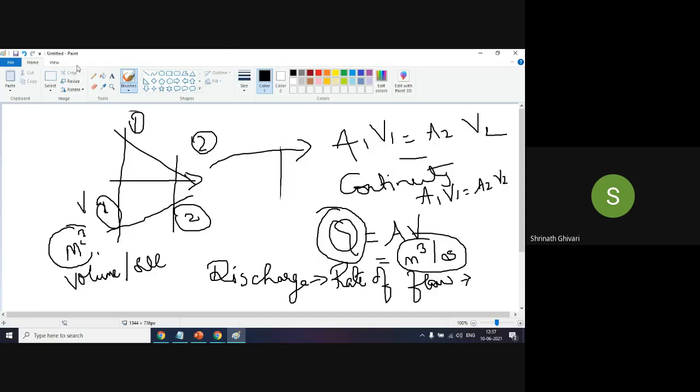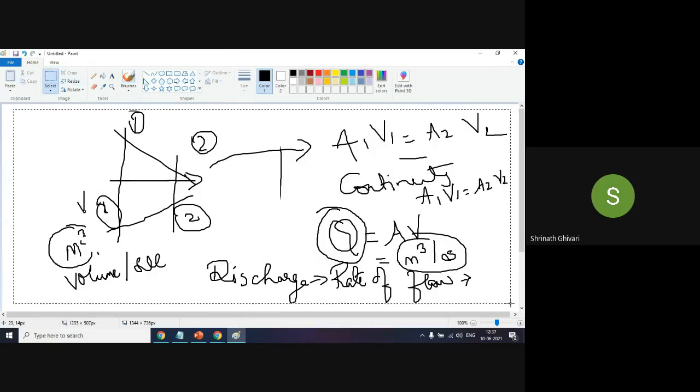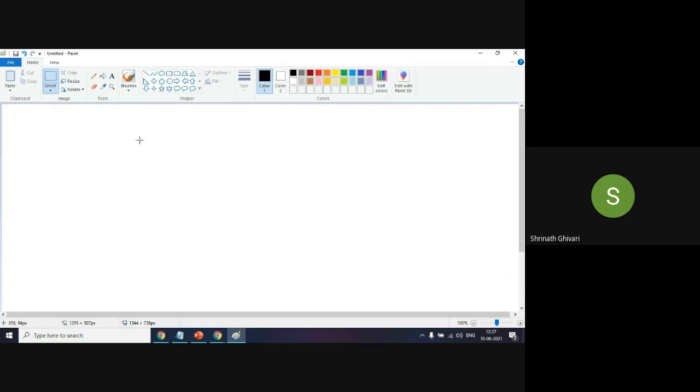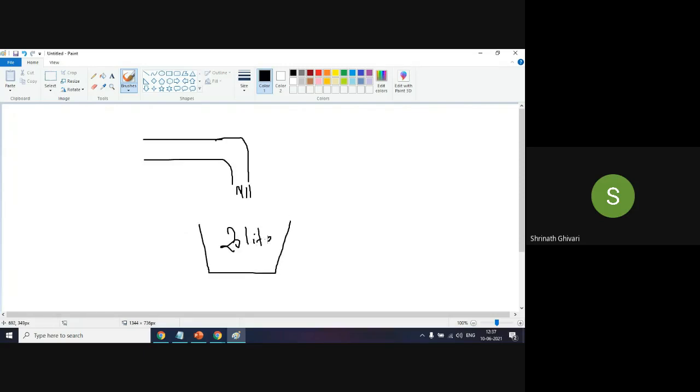So another example is that. You understood this part? A1 V1 equal to A2 V2. See, there is a tap through which water is flowing, and I'll place a bucket of 20 liters. Imagine 20 liters. If you are in a hurry and you want to have a bath, you will open up the tap completely. For filling a 20 liter bucket, how much time will it take? Imagine you are taking around 2 to 3 minutes.